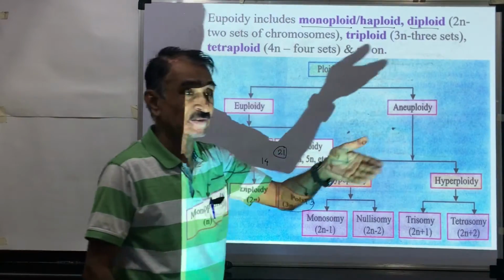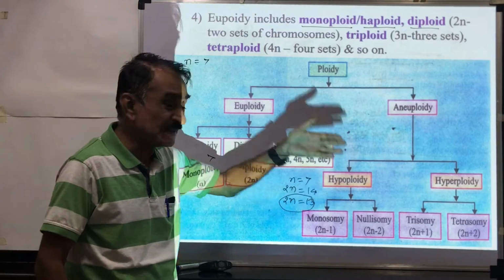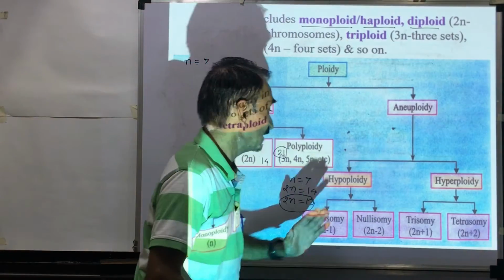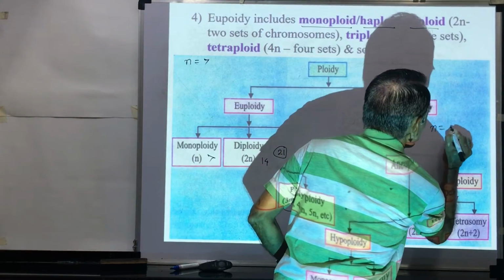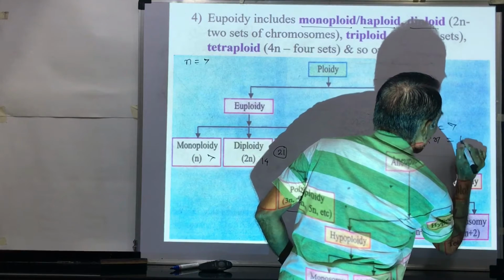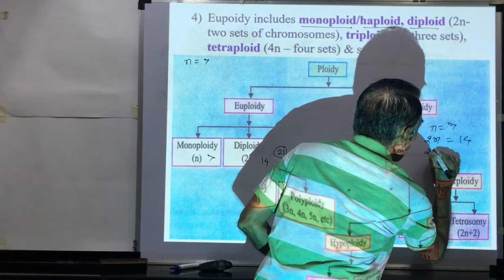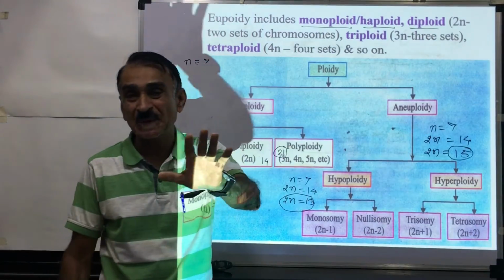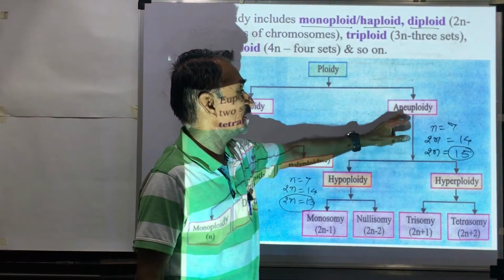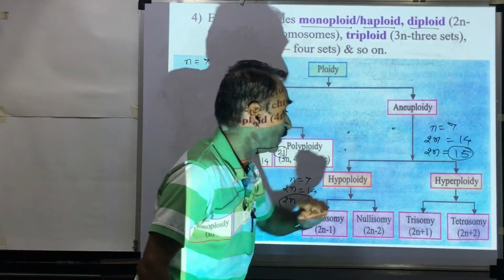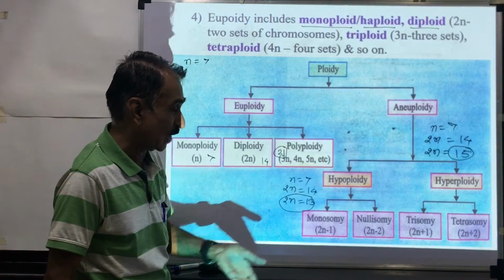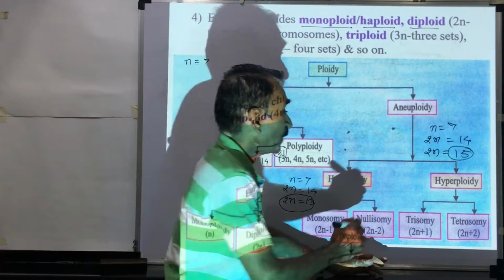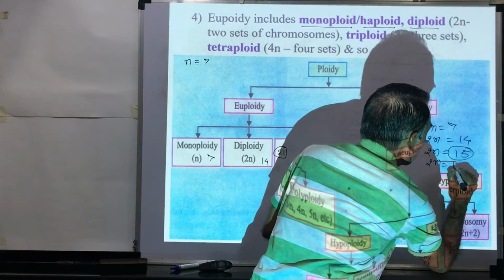Then hyperploidy. Hyper means above or more, hypo means below or less. Suppose the basic number of the chromosome is 7, twice n is equal to 14, and at this place twice n is equal to 15. This 15 is not a multiple of the basic number. That's why this is aneuploidy. Here 1 chromosome is added, 1 chromosome is more, and that's why this is called hyperploidy.